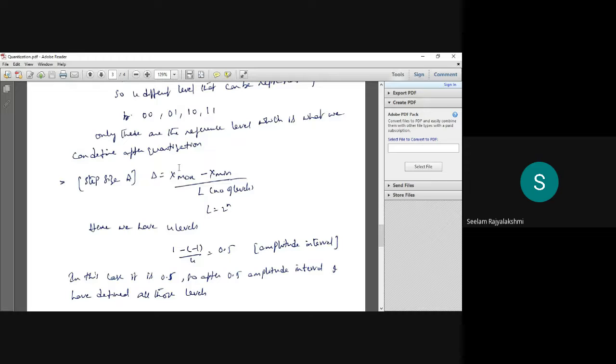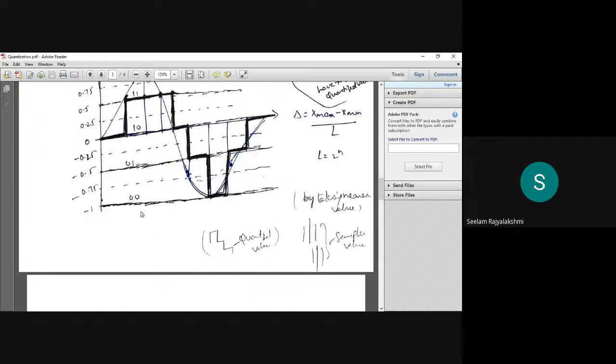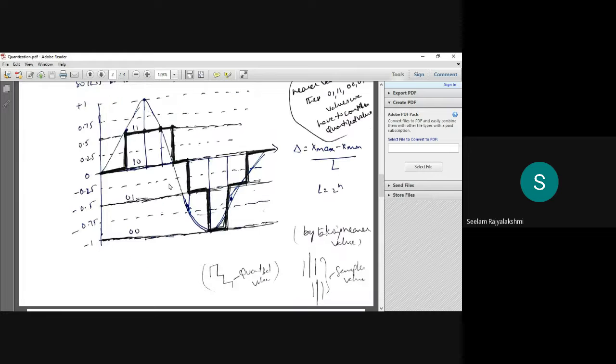Here the maximum range is minus 1 to plus 1. So the amplitude interval is 1 minus minus 1, so 1 plus 1 by 4, which equals 0.5. So the amplitude interval we have considered is 0.5, and we have considered four levels with 00, 01, 10, 11. We found the amplitude interval using this formula, delta equals x maximum minus x minimum by L. Here x maximum is 1 and x minimum is minus 1.